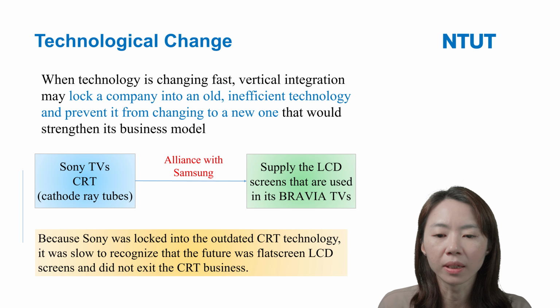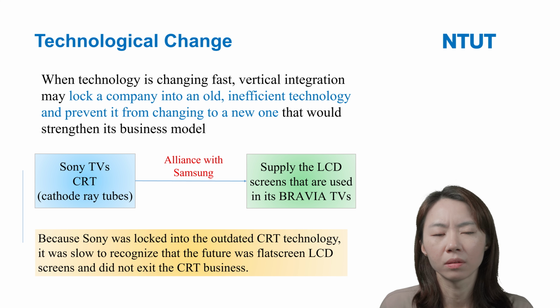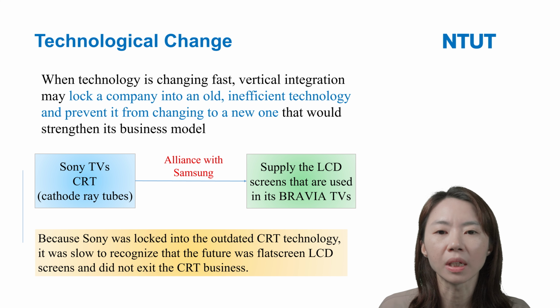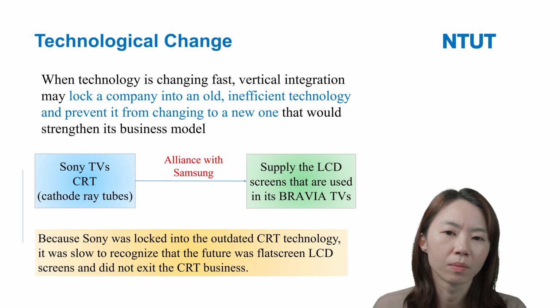And it did not exit the CRT business. This is because, since they invested a lot of resources, it's not easy to exit the CRT business, right?